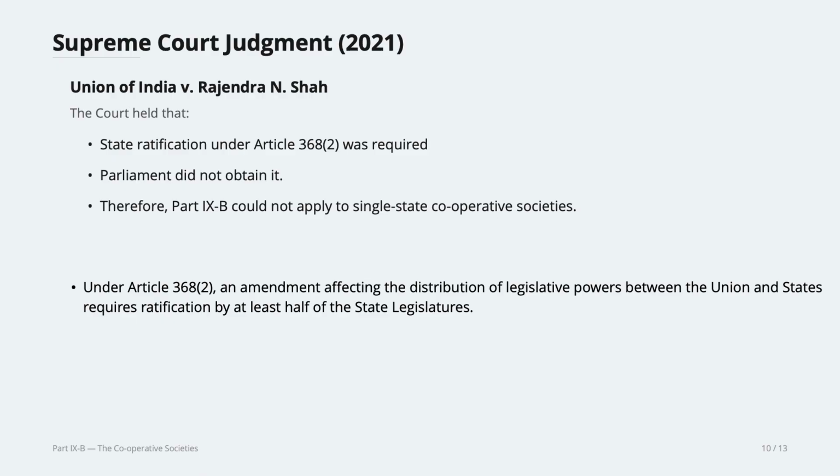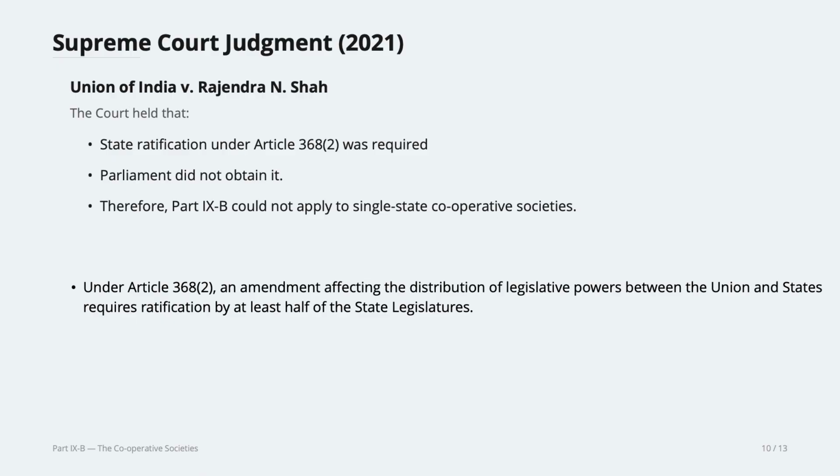Now, since this Part 9B of the Indian Constitution affects the legislative powers of the state of Nagaland to make laws for cooperative societies, the center should have consulted Nagaland. And then that Part 9B should be ratified, approved by at least half of the state legislature. Now, what's the total number that we have here? The MLAs, 60.